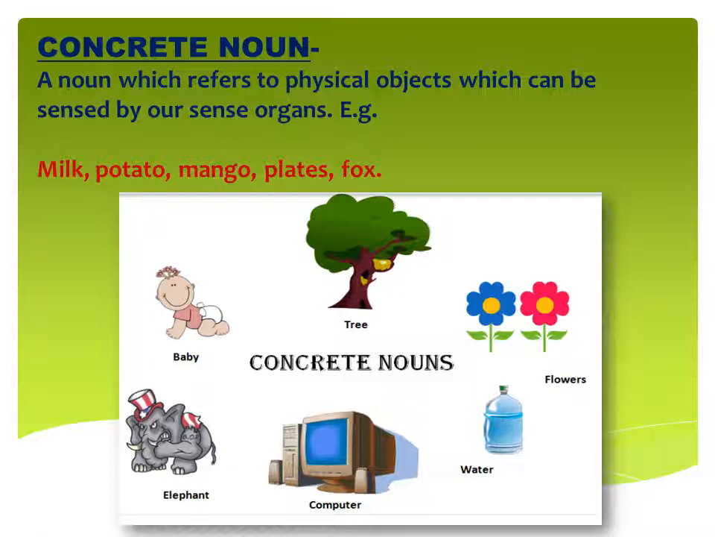Then flowers, we can see, we can touch, we can smell. Then elephant, elephant is an animal, you can touch, you can see. Computer, again the original thing, you can see the computer. And water, you can drink the water, you can see water, you can touch water. So all these original things are examples of concrete noun.